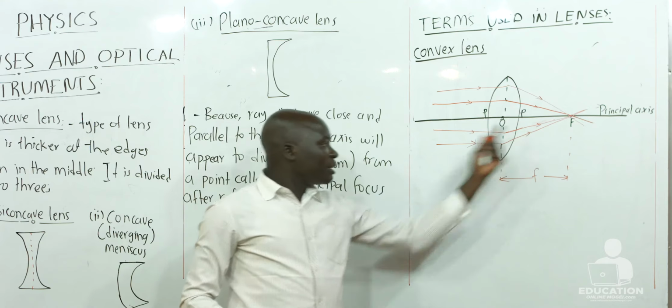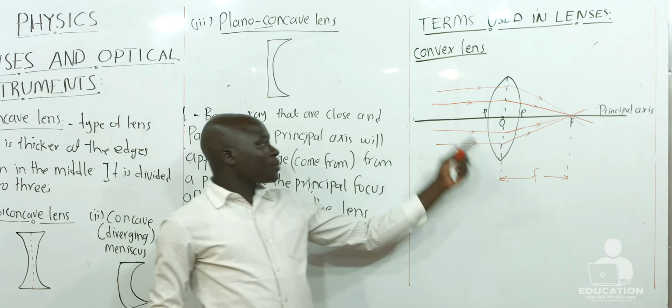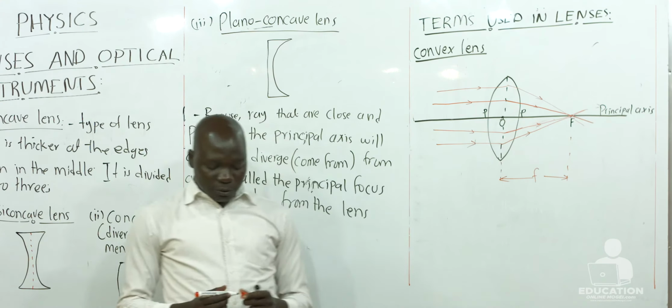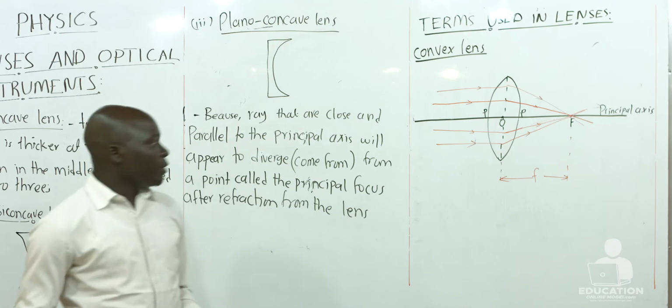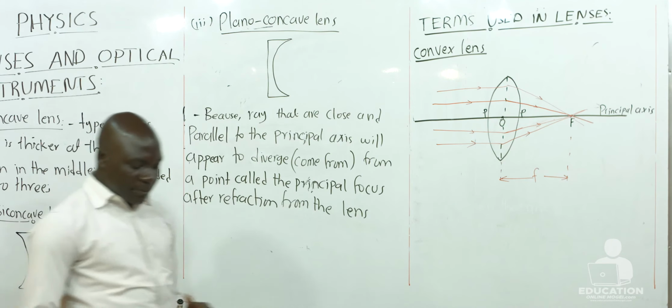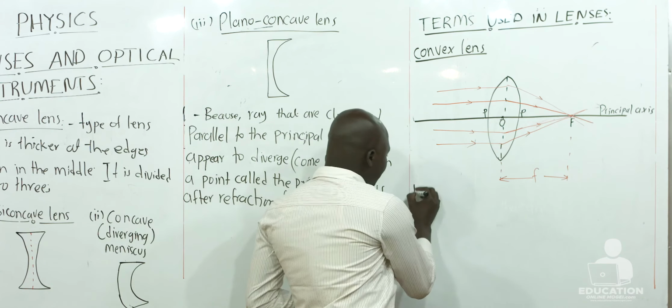Keeping this in mind will help us understand some of the terms we shall use when dealing with lenses. The first term is the principal axis.